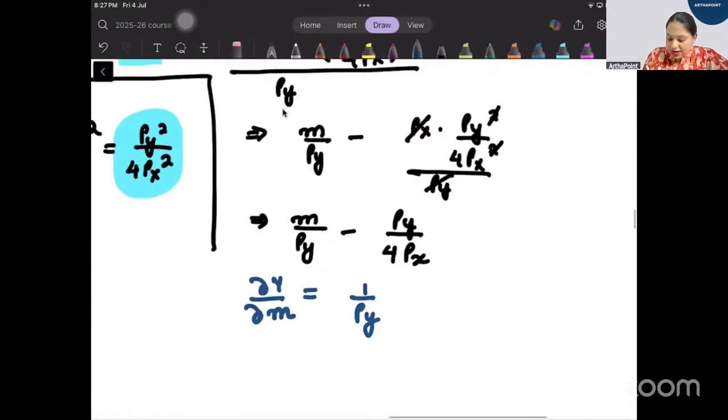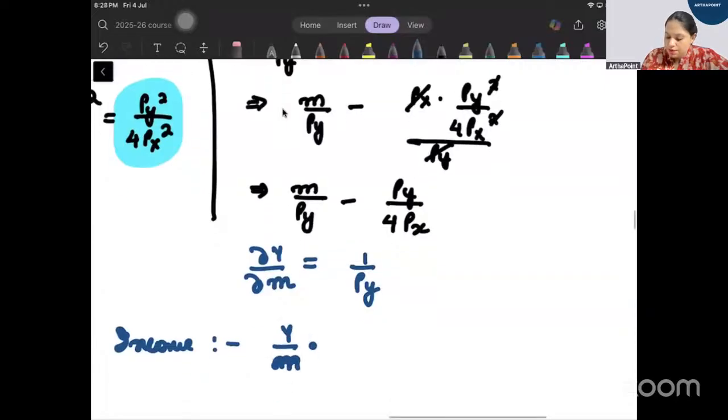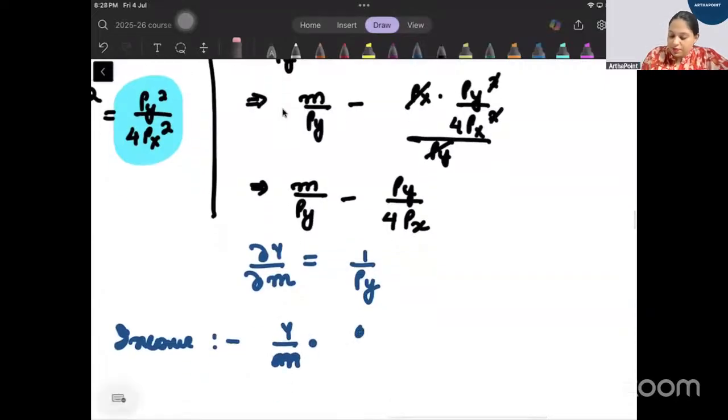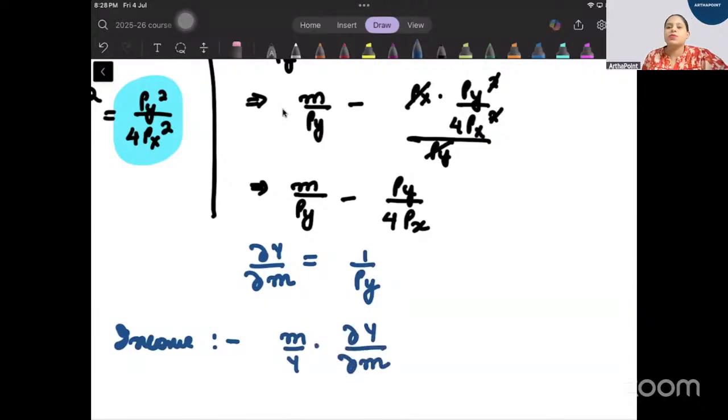So income elasticity of good y will be, sorry, it will be m by y into how y changes as m changes. In place of y, substitute this value, right?